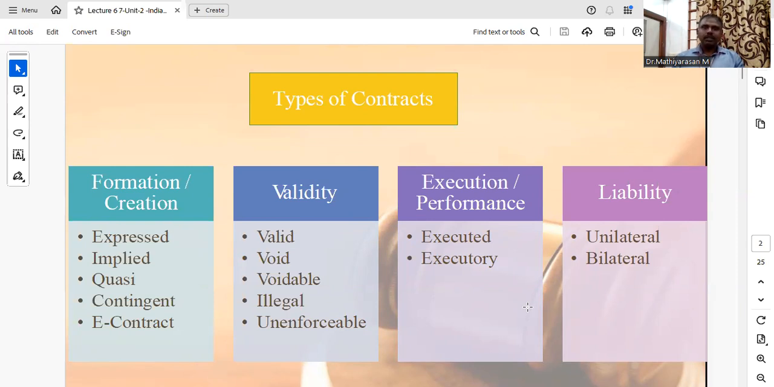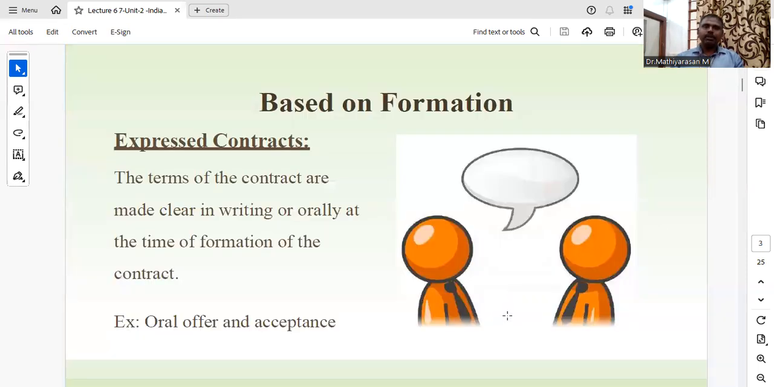Based on the formation or creation, we have express contract, implied contract, quasi contract, contingent contract, and e-contract. Based on validity, we have valid contract, void contract, voidable contract, illegal contract, and unenforceable contract. Based on the execution or performance, we have executed contract and executory contract. Based on the liability, we have unilateral and bilateral contract. We'll see one by one.